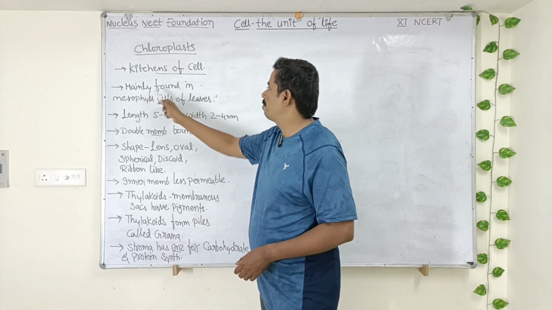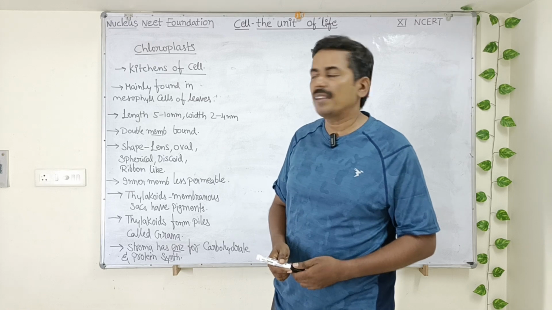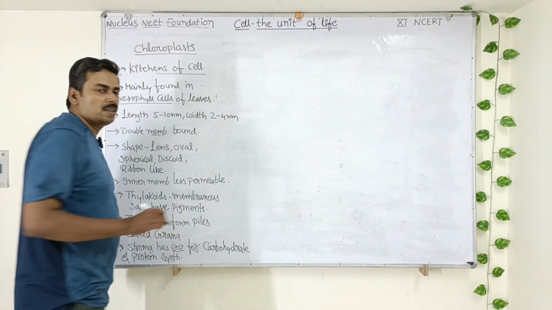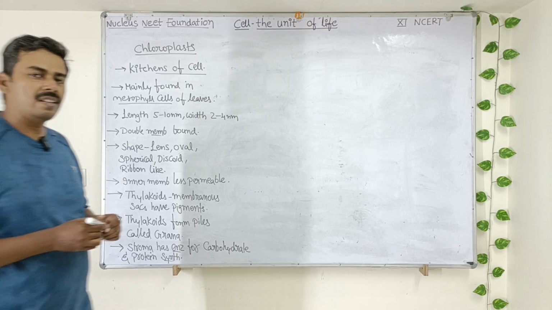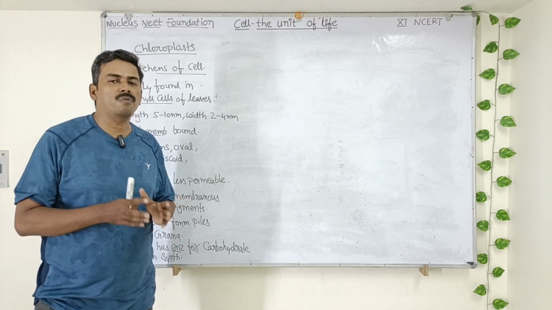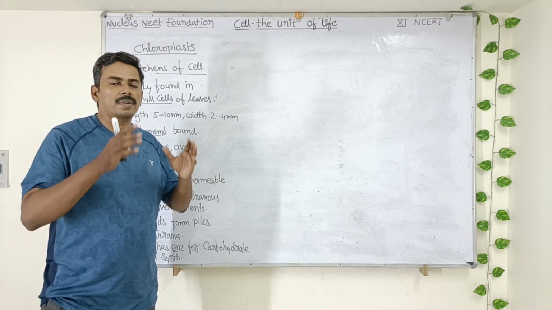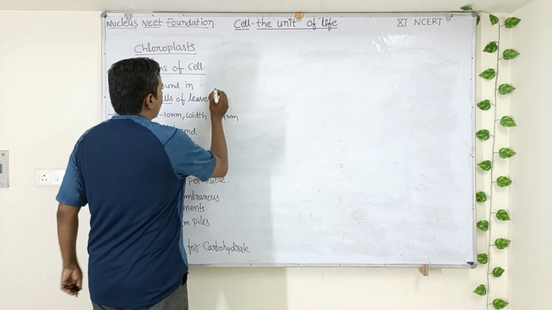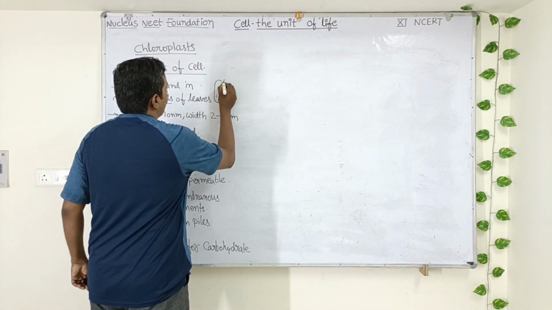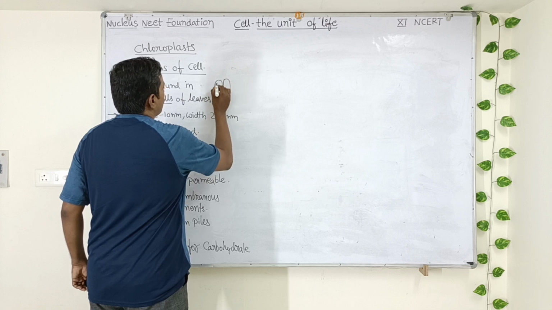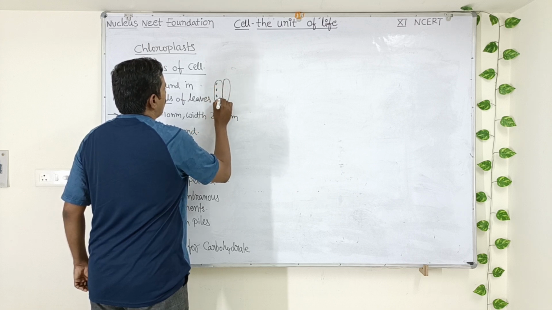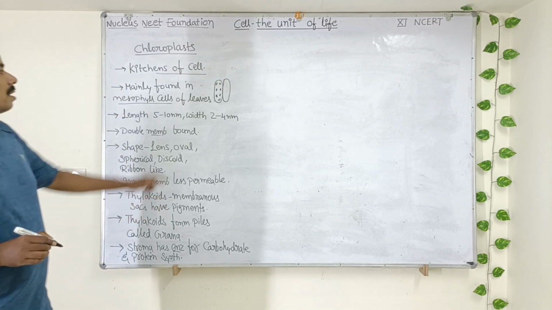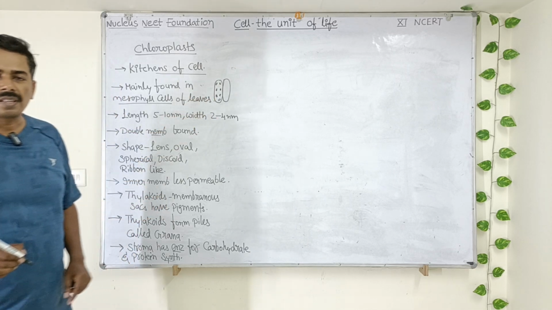The chloroplasts are mainly found in mesophyll cells of leaves. They are found in which cells? Mesophyll cells. Inside the leaf there is a kind of tissue called mesophyll tissue. The cells which are present in the mesophyll tissue are called mesophyll cells. So in those mesophyll cells, we can see these green colored plastids called chloroplasts. These are the chloroplasts. They will be arranged like this in the mesophyll cells of leaves.